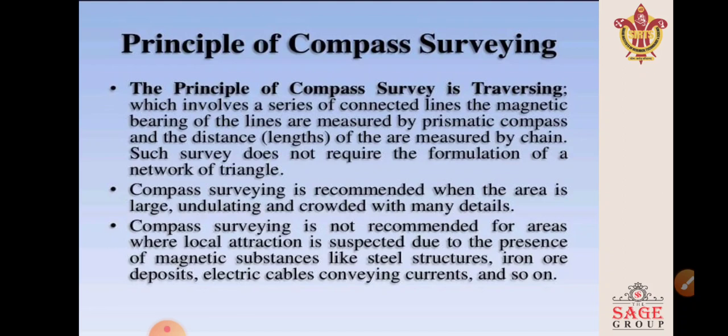Compass surveying is recommended when the area is large, undulated and crowded with many details. Compass surveying is not recommended for areas where local attraction is suspected due to the presence of magnetic substances like steel structures, iron ore deposits, electric cables conveying currents, and so on.